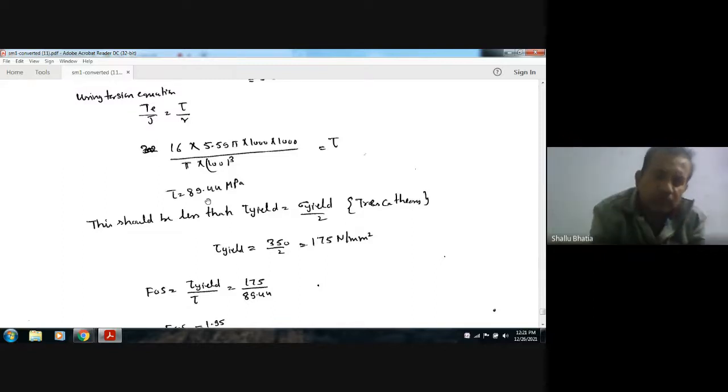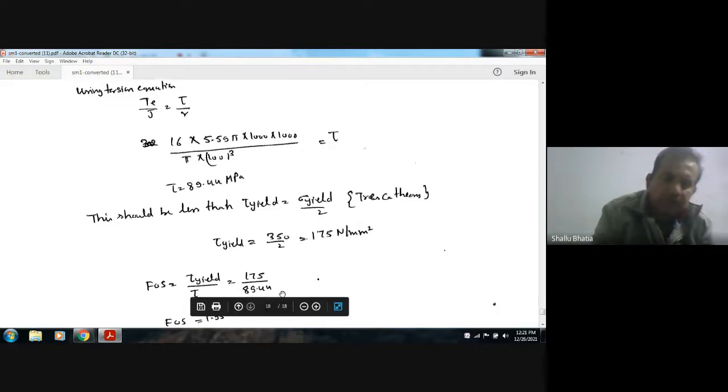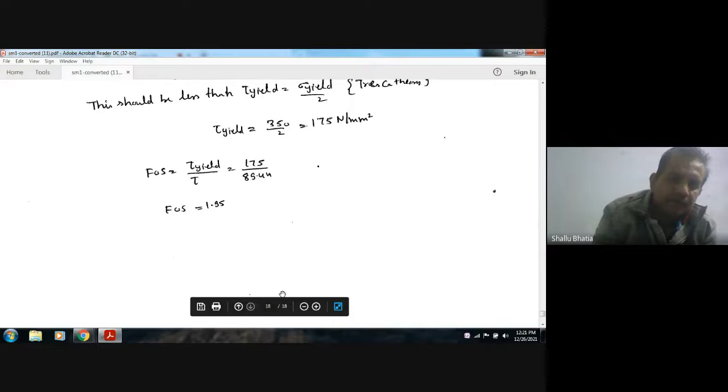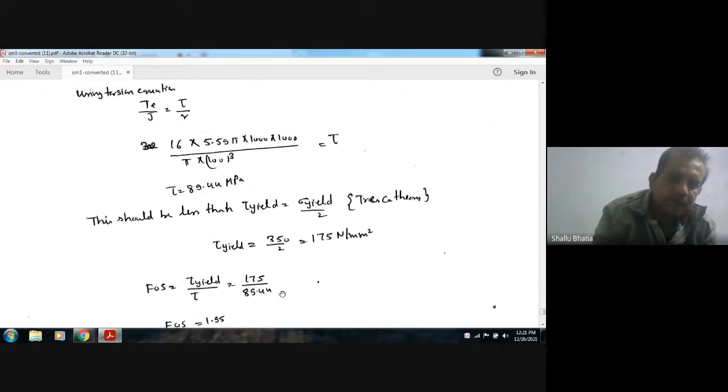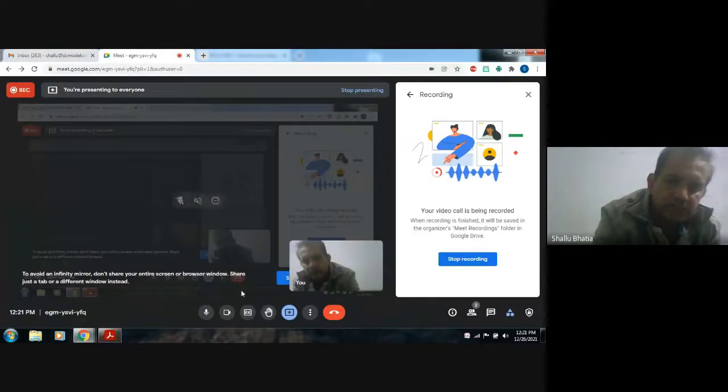But according to Tresca theory, the shear yield stress is sigma yield by 2. Sigma yield is given as 350 MPa, so tau yield is 175 MPa. So the factor of safety is tau yield by tau, 175 by 89.44, that is 1.95. So the answer is 1.95. This is all about the paper of 2020. Thank you.